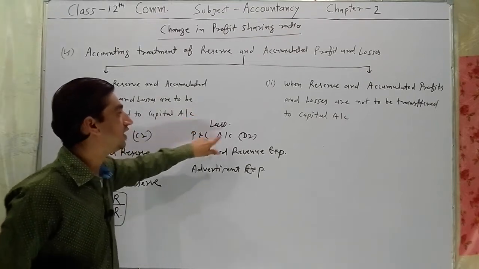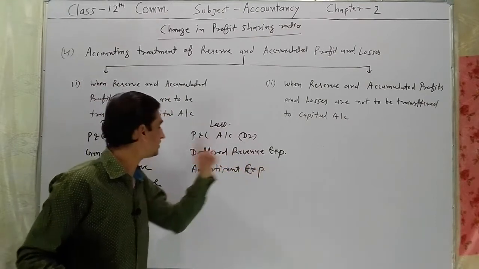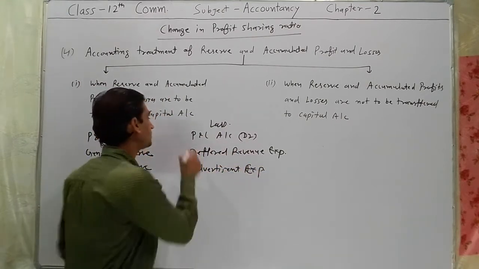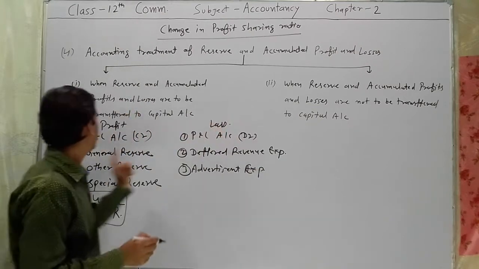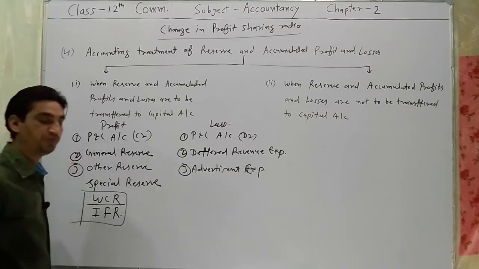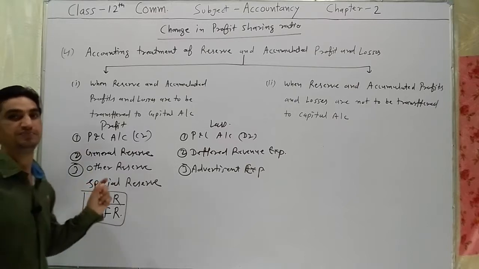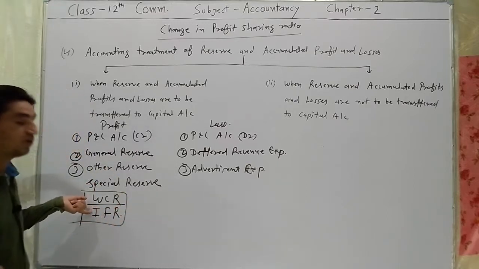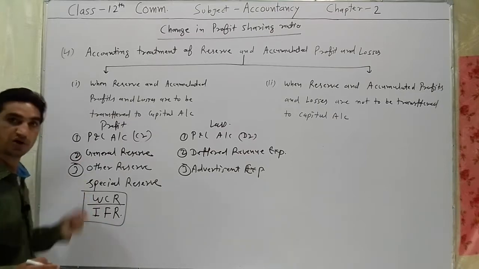Losses: profit and loss account, debit balance, deferred revenue expenditure, and advertisement expenses. These three items will be treated as losses, and these three items will be treated as profit, and these special reserves we will discuss separately, how to account for them. We will discuss here. Okay.